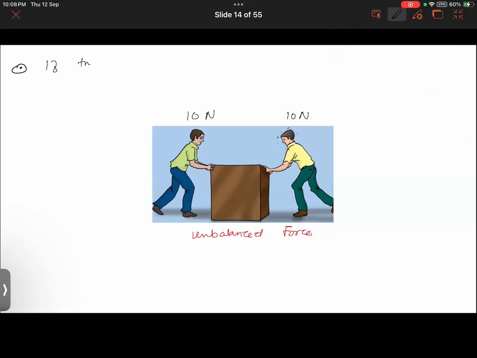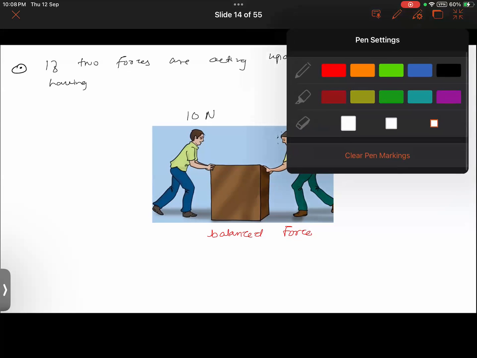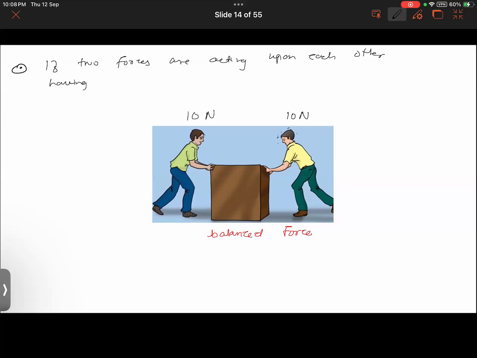It should actually be balanced, it turns out. So if two forces are acting upon an object having equal magnitude, then the net force here refers to the total force.